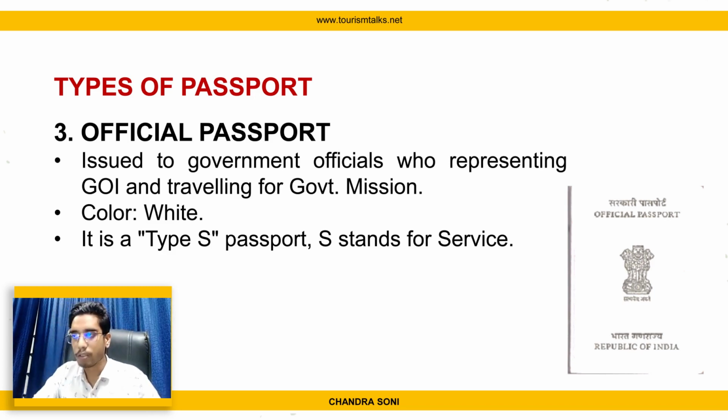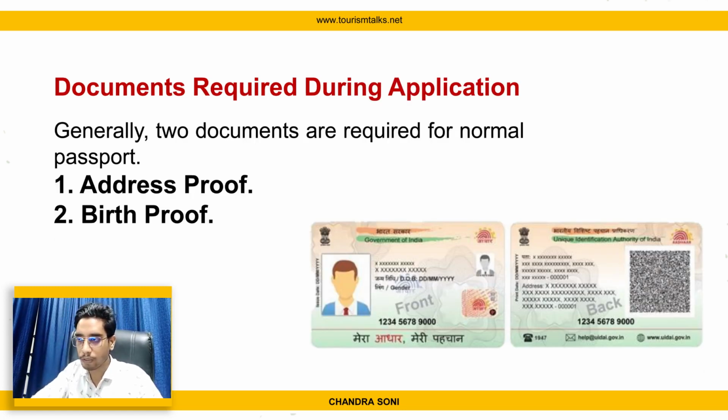Now, before coming to the process, I will discuss what documents are required to apply for a passport. Generally, two documents are required. First of all is address proof and birth proof. In address proof, you can add Aadhaar card, your electricity bill, your water bill, your high school mark sheet, etc. In birth proof, you can give birth certificate, Aadhaar card, PAN card. Generally, Aadhaar card is acceptable for both.